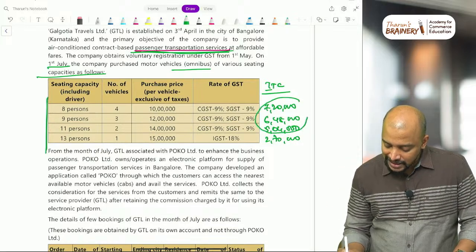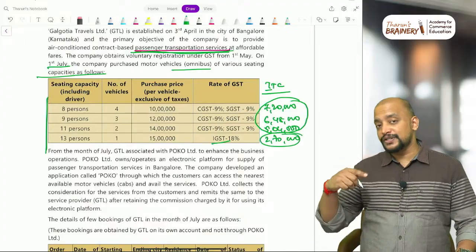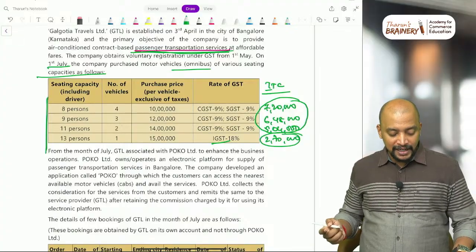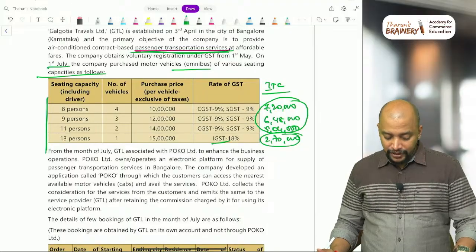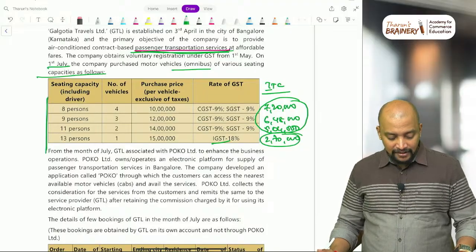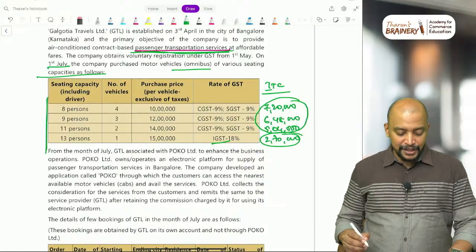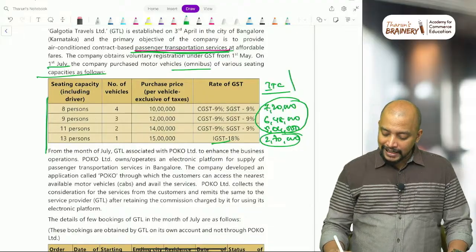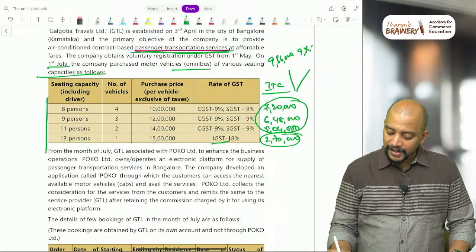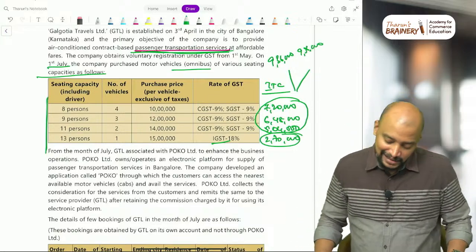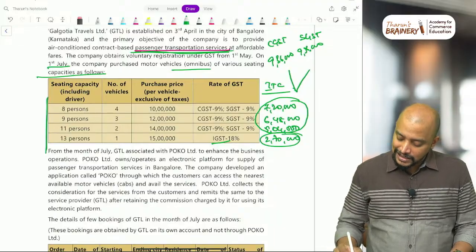First 3 will be CGST, SGST, last will be IGST. Okay, so first 3 alone total, because this will be useful for ITC computation. 7,20,000 plus 6,48,000 plus 5,04,000, that will be 18,72,000. That 18,72,000 divided by 2, 9,36,000 and 9,36,000 will be the ITC on this motor vehicles purchased. Okay, 9,36,000 and 9,36,000 with respect to CGST, SGST, and this is IGST.